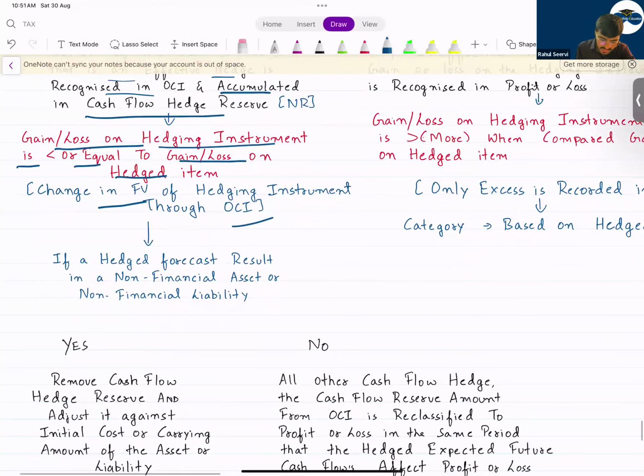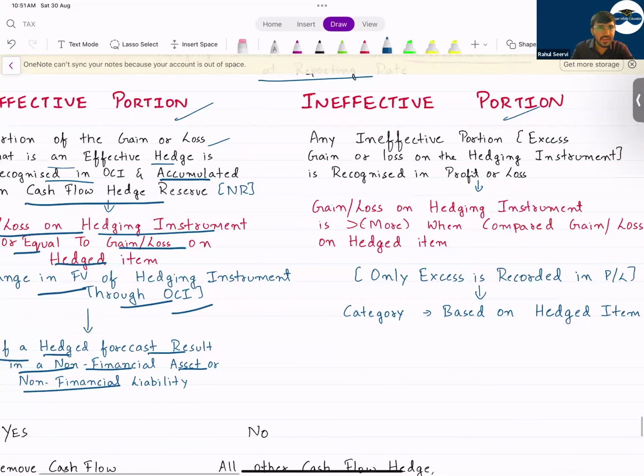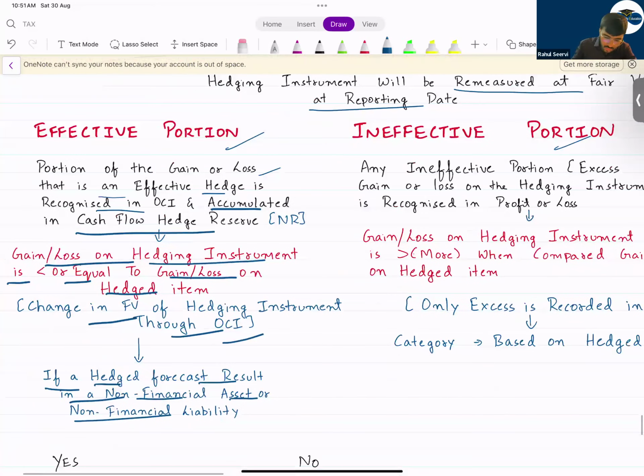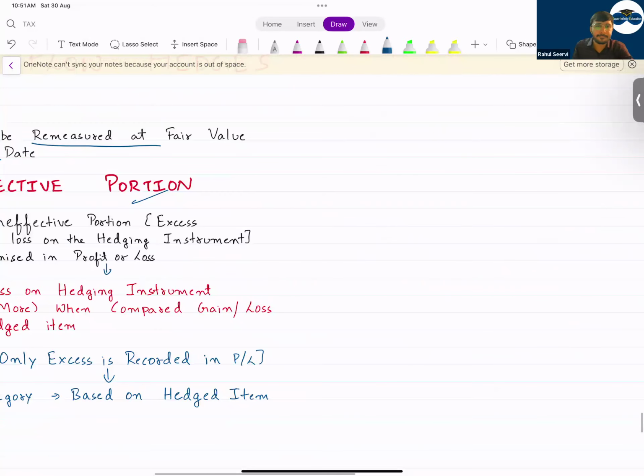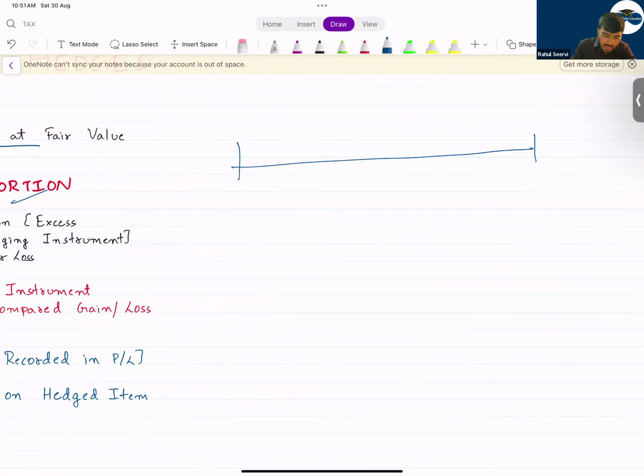Now, change in the fair value of hedge instrument through OCI. If a hedge forecast results in a non-financial asset or financial liability, we have to see. Let me take an example so that this will be clear to everyone. Let me take the example which you have done in the class regarding hedge accounting, the basic question which we have done.